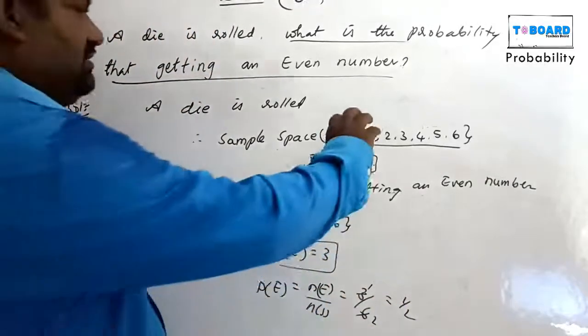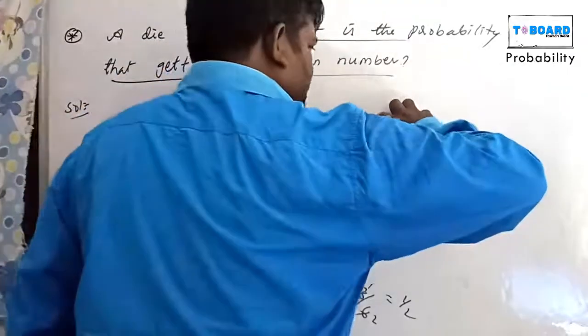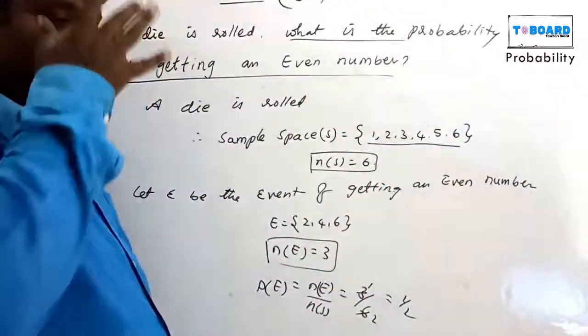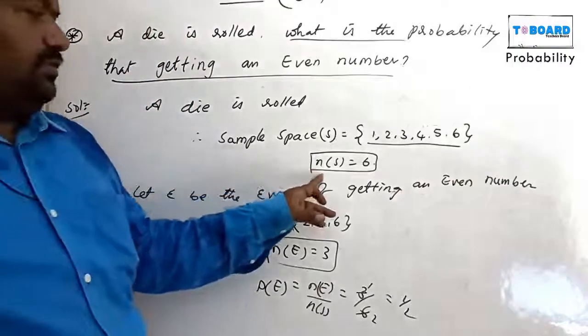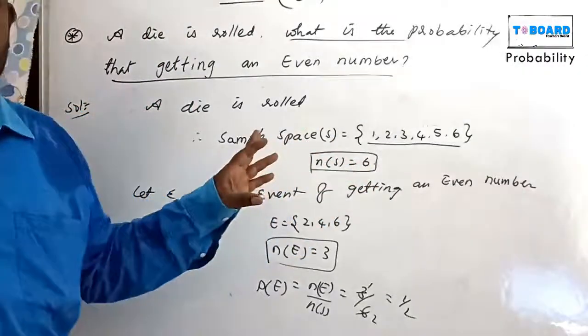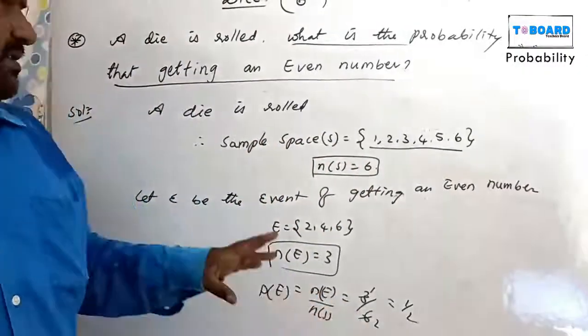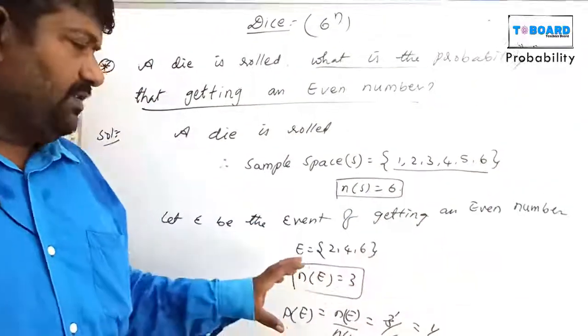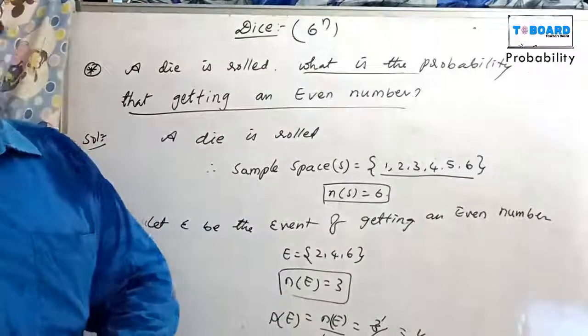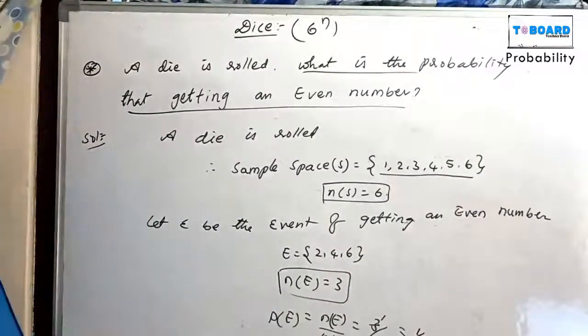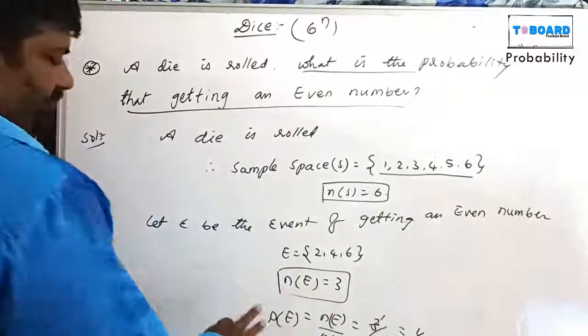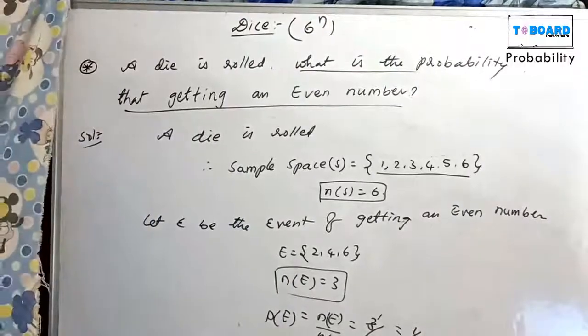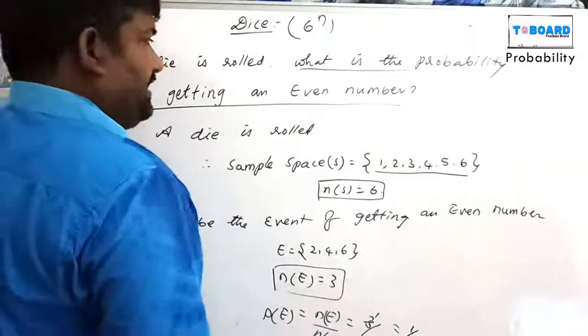A single die is rolled means total chances 6. Now n of S equals 6, the denominator is 6. Let E be the event of getting an even number. E equals the even numbers 2, 4, 6. n of E equals 3, 3 chances.